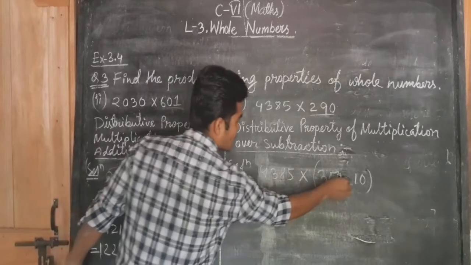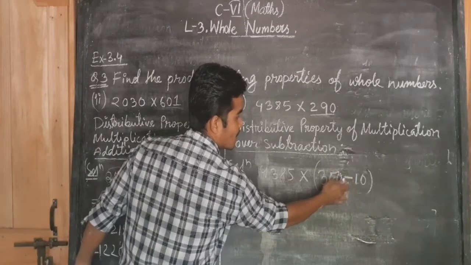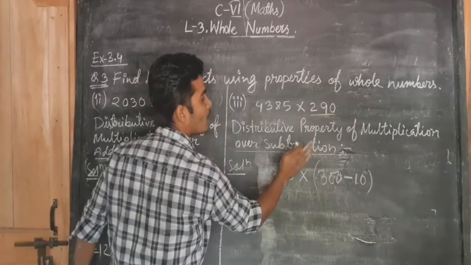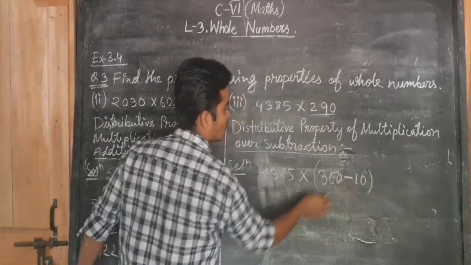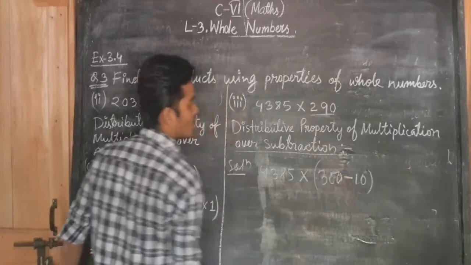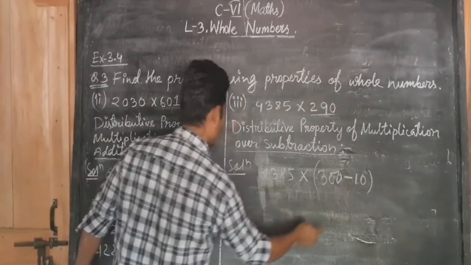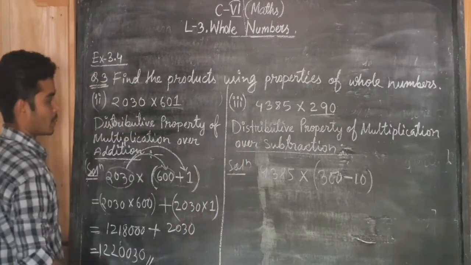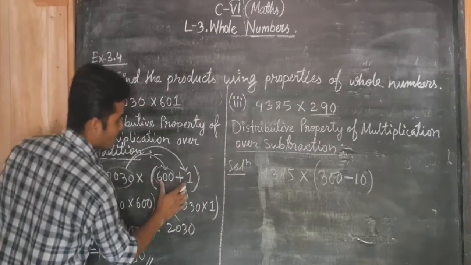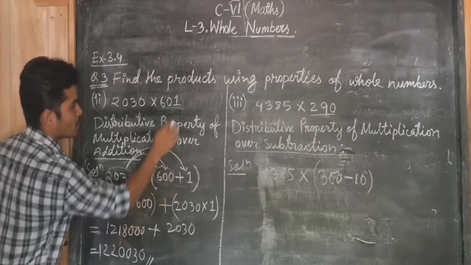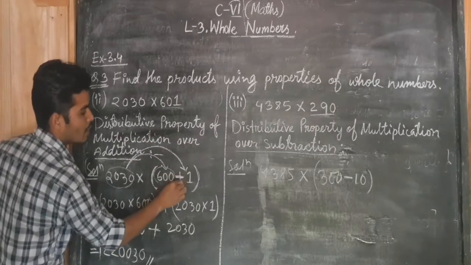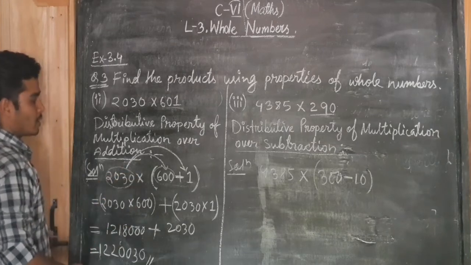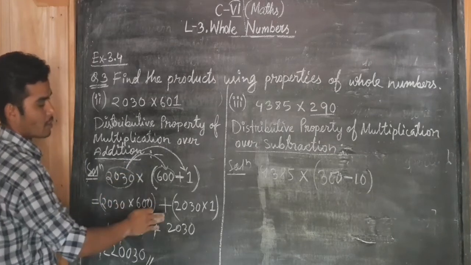After breaking this, you see here came subtraction. That is why it is the distributive property of multiplication over subtraction. But here when I distribute this number 601, you can see here came add. So that it is the distributive property of multiplication over addition.